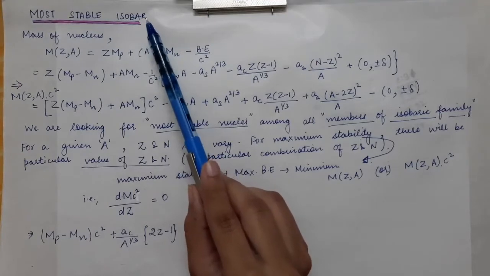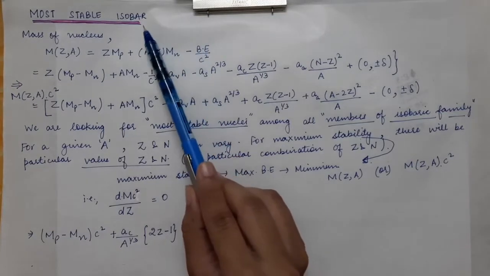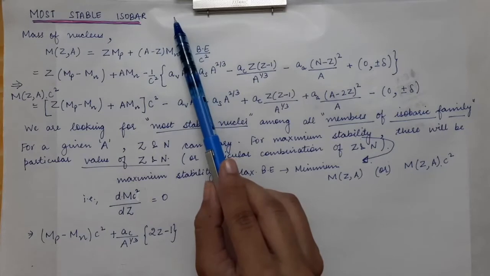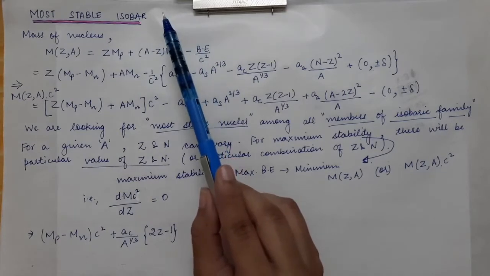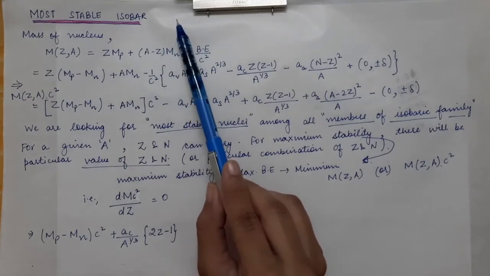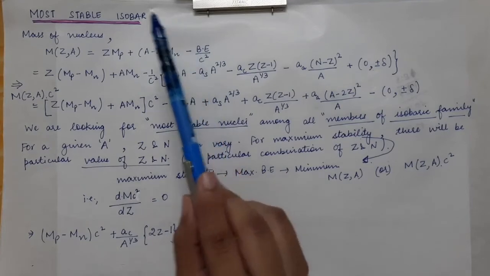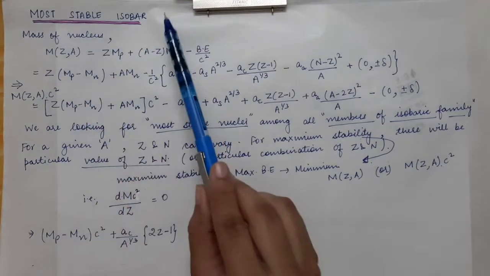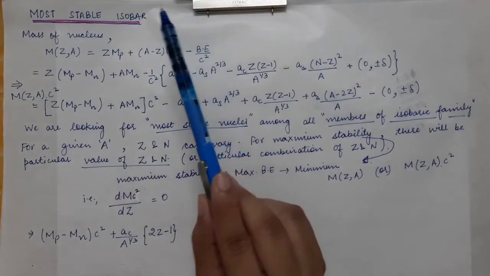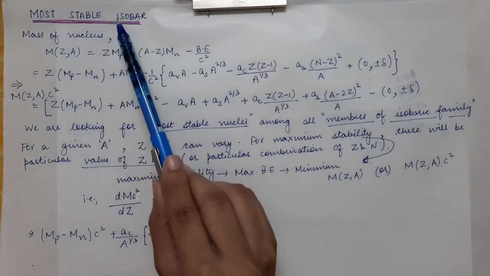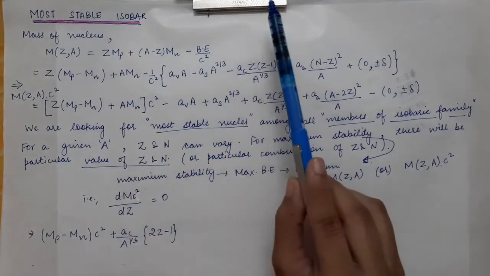Let's say we have five to six nuclei which have the same mass number but different combinations of protons and neutrons, but only some nuclei will be stable, and some nuclei will be the most stable among those isobars. So first of all, we will find the expression for the most stable isobar.